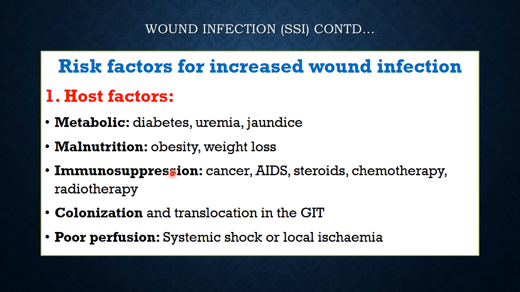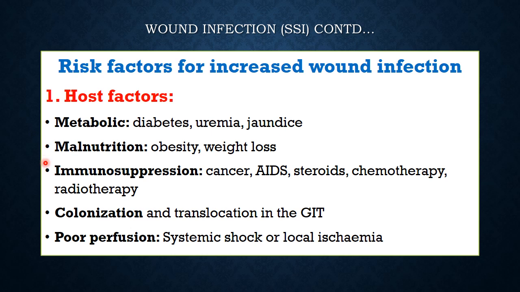So host factors, metabolic factors, comorbid conditions, as you know, diabetes, uremia, jaundice, all reduce body immunity. Malnourishment, either in the form of obesity or in the form of weight loss. Please remember, obese patients can be malnourished. They can be deficient in essential vitamins and certain essential minerals, which affects their body immunity.